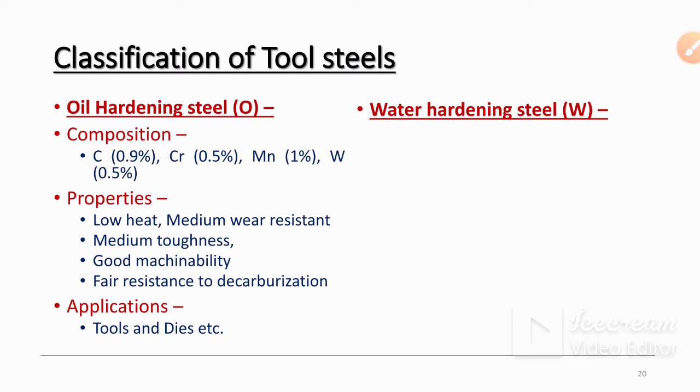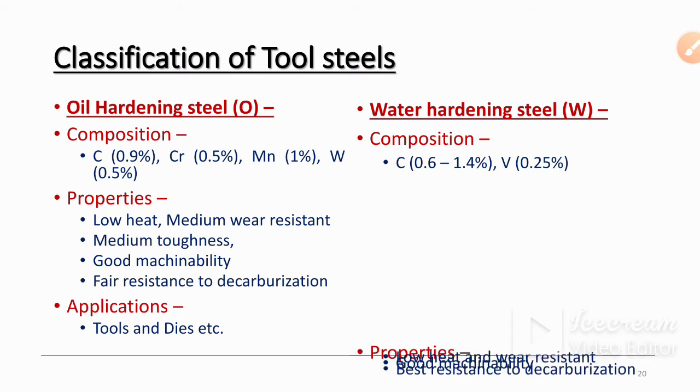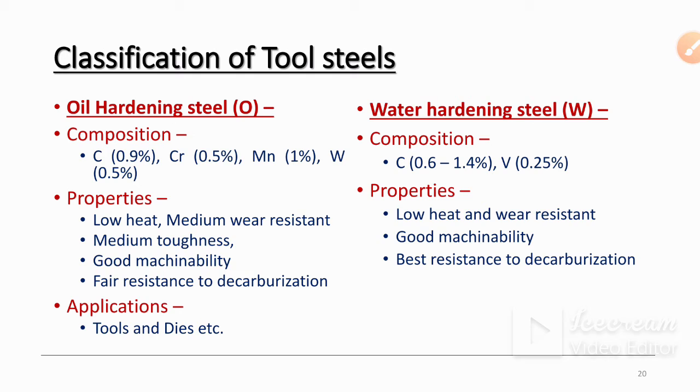Then water hardening steels. So carbon 0.6 to 1.4%, then vanadium 0.25%. Properties are low heat and low wear resistant, good machinability, and best resistant to decarburization. Then applications are inexpensive drills, taps and reamers, etc.